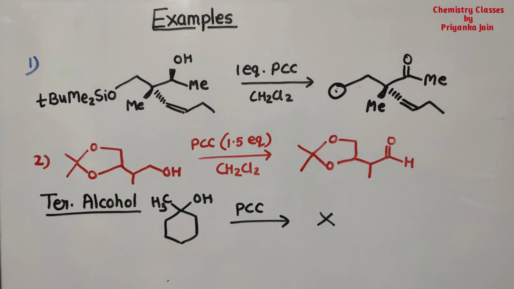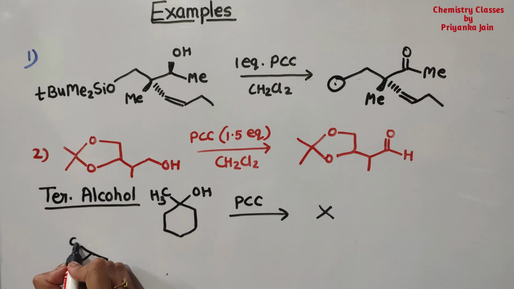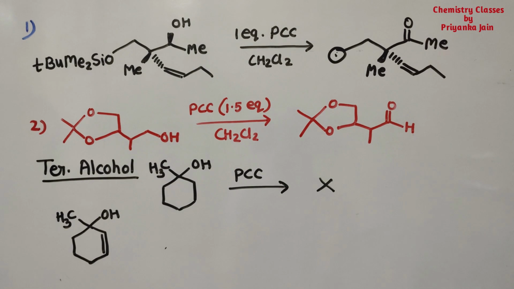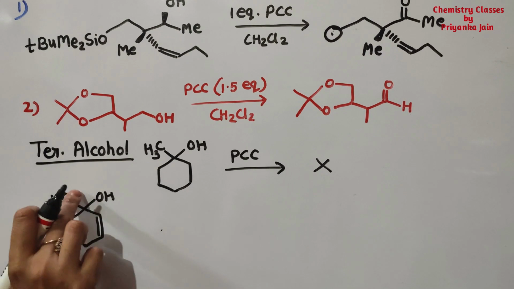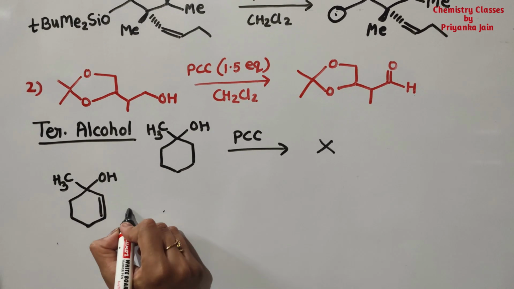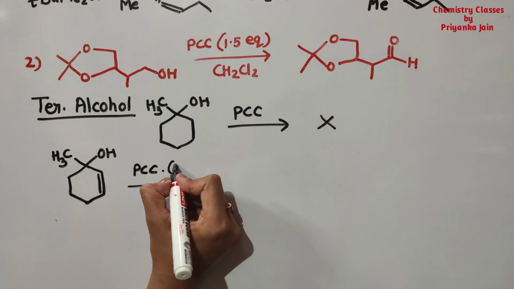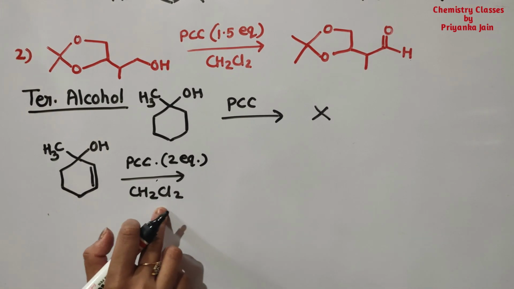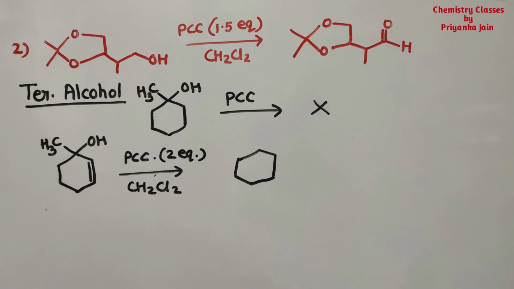But suppose we have a CH3 group and an OH group, and at the allylic position there is a double bond. This is called an allylic double bond, meaning the double bond is in conjugation with it. If we treat it with 2 equivalents of PCC in CH2Cl2, our solvent, there will be oxidation at the allylic position.